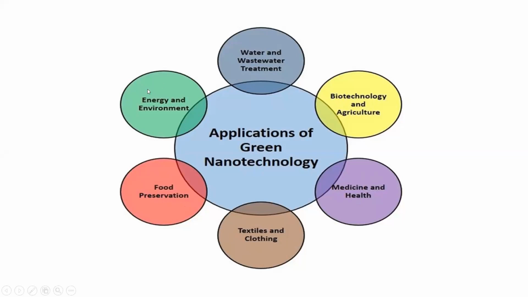And we can also use these green nanomaterials to store energy, and as sensors in the environment, in order to treat the many pollutants in the environment. And we can also use these green nanomaterials in wastewater treatment. So briefly, there are so many applications of the green nanomaterials, and these applications are exactly those that we can obtain by using the conventional chemically produced nanomaterials.